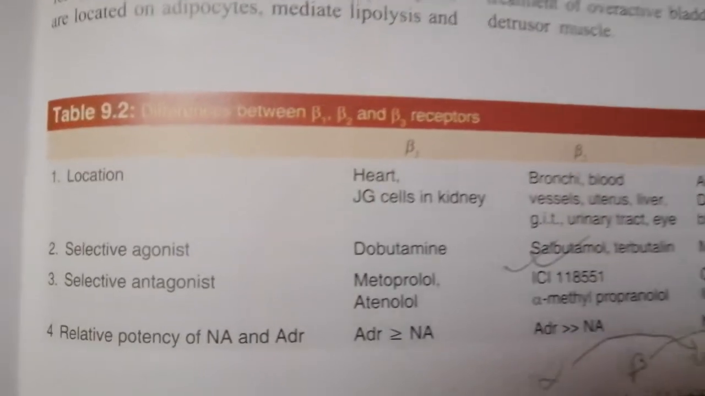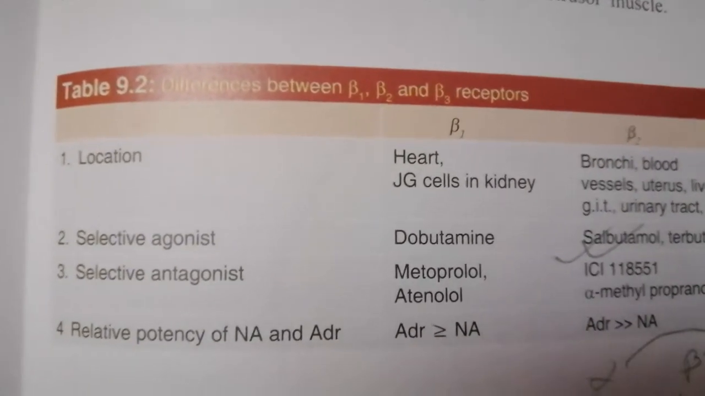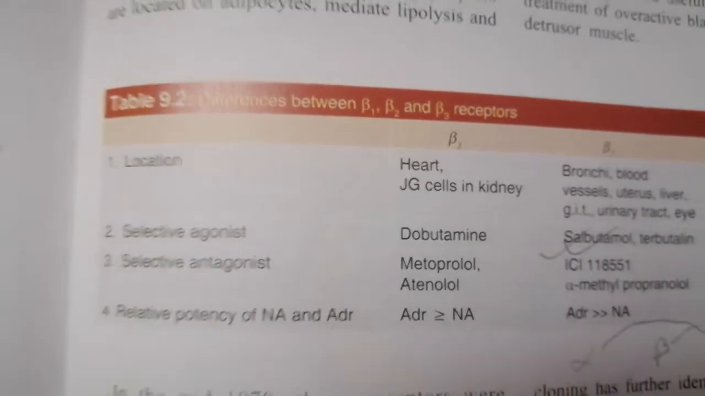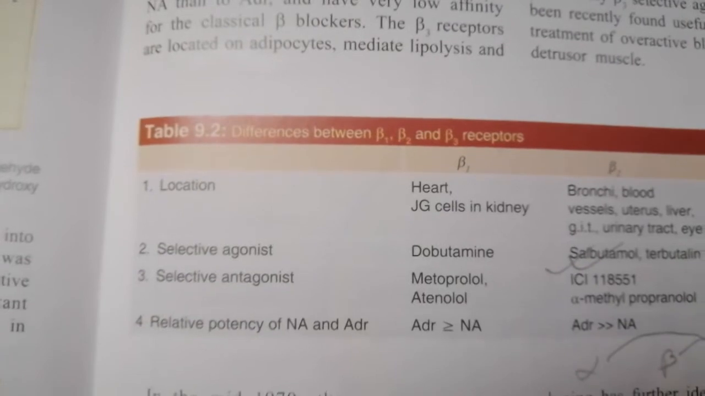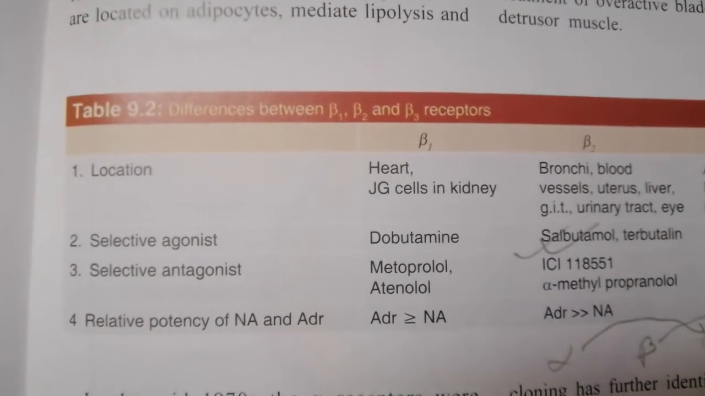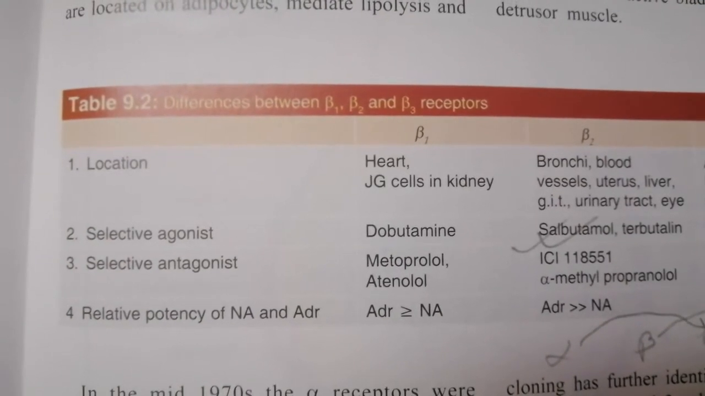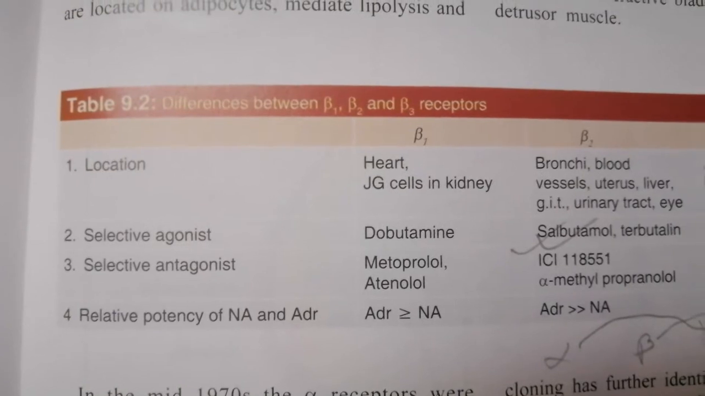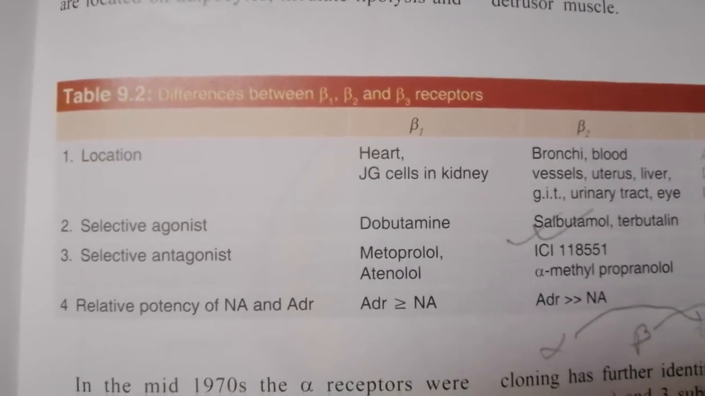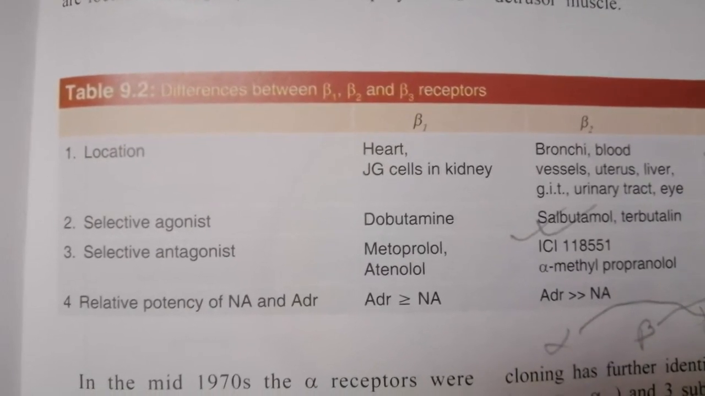Now, let's see the beta 1 receptor. The beta 1 receptor is present in heart and juxtaglomerular cells in kidney. Remember this thing: there is only one heart, so beta 1, and there are two bronchi, two lungs, so there is beta 2. That is the remembering part. Now, beta 1 selective agonist is dobutamine and selective antagonist is metoprolol and atenolol.